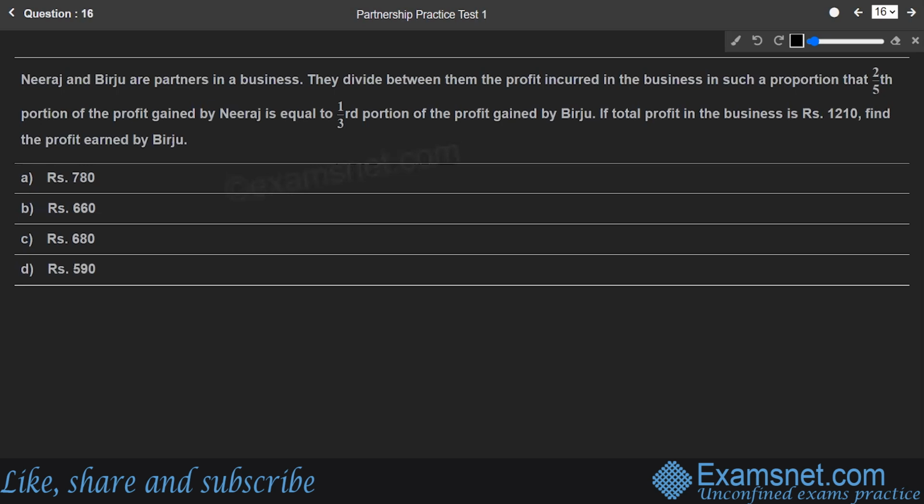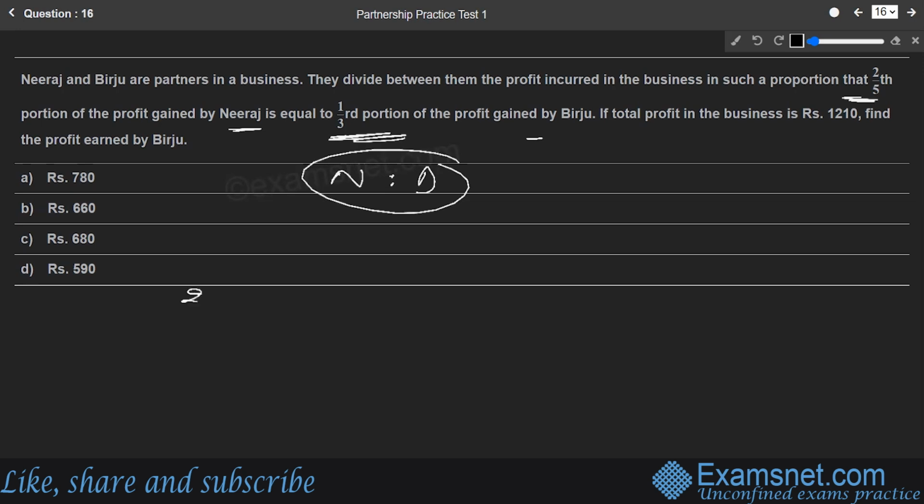Now, the next question says, Neeraj and Birju are partners in a business. They divide between them the profit incurred in the business in such a proportion that 2/5 of the profit gained by Neeraj is equal to 1/3 of the profit gained by Birju. So let us distribute like that. Neeraj to Birju, we have to find out.